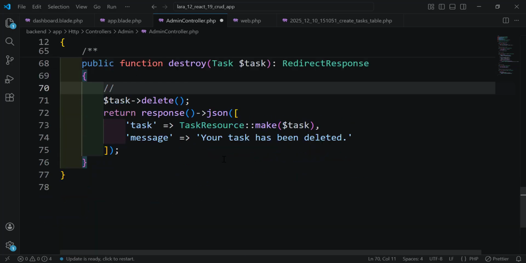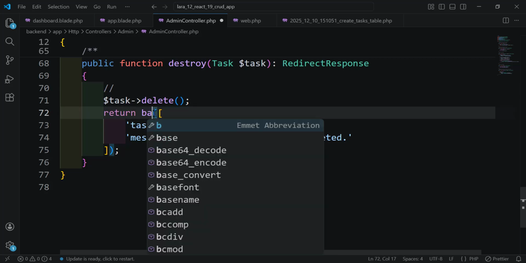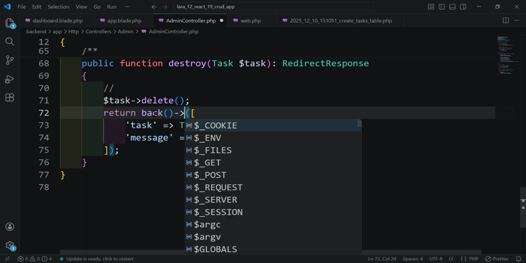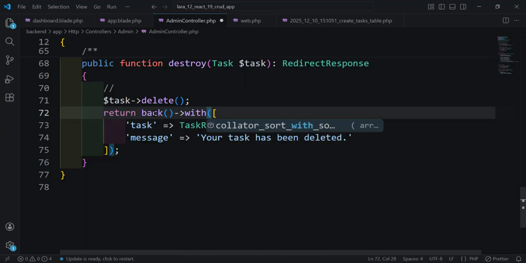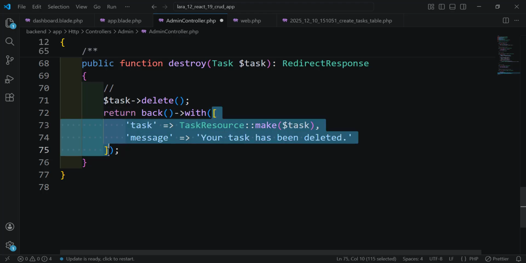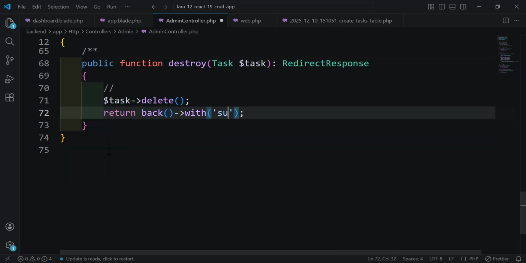Let's return redirect, or without redirect, let's use back. And here we send the message with success: task removed successfully.